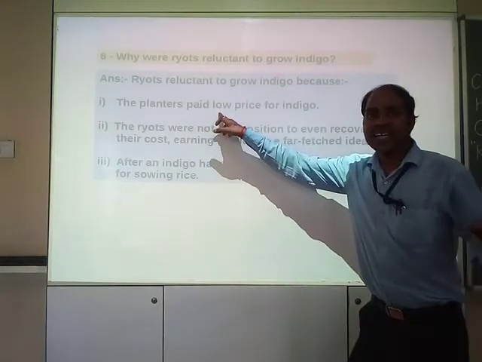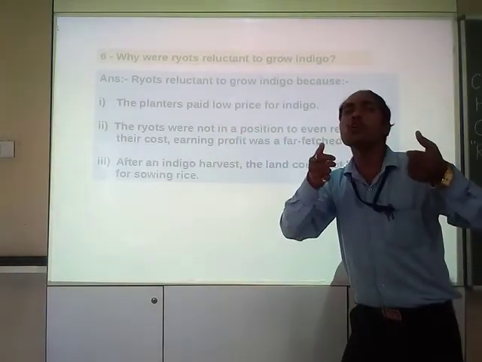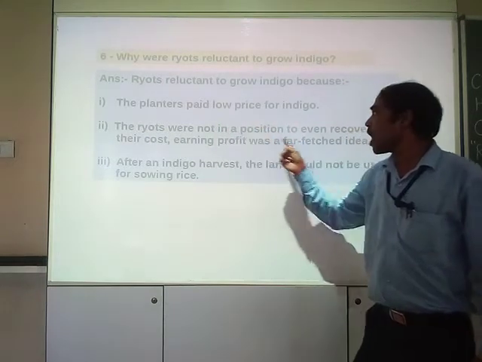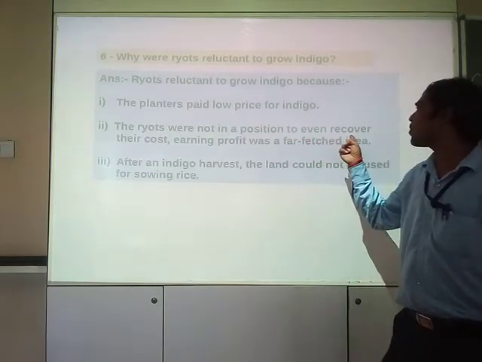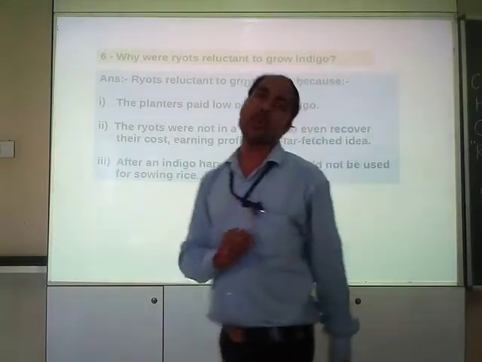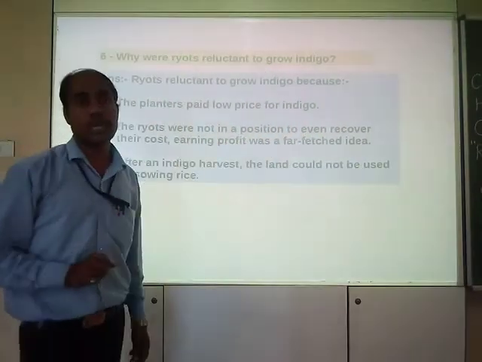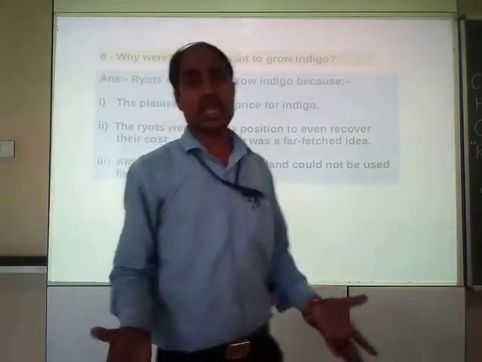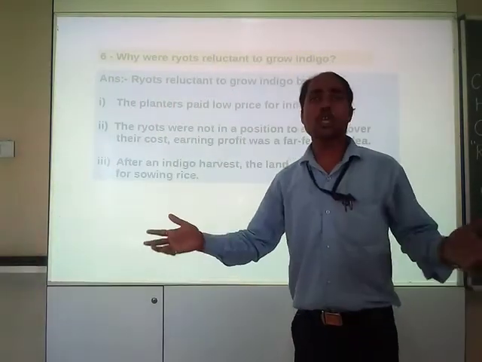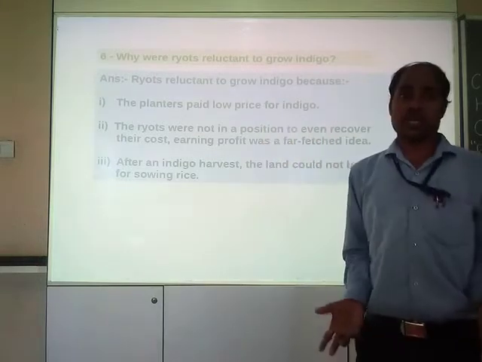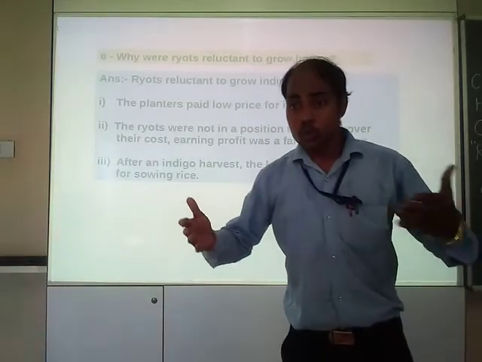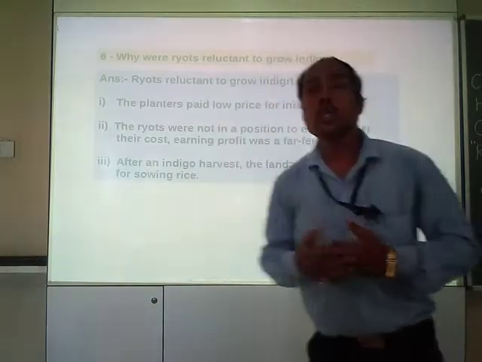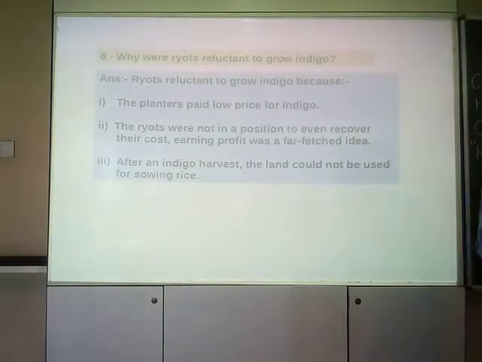Now because planters were paying very low income to the farmers, how can they recover from that loan? This was the question. So they were not at all in a position to overcome that loan. Clear?